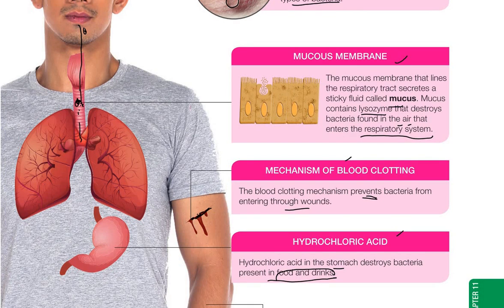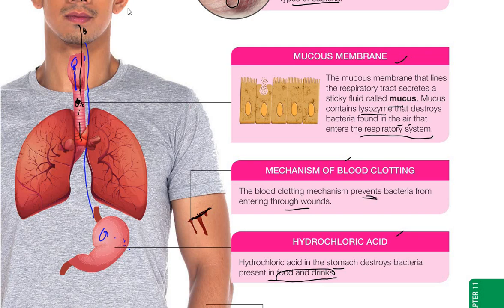Let's say you eat certain food, so this food will pass through, not through this one. This one is the trachea, maybe the esophagus here, below here, at the back of the trachea, and then directly go to the stomach. And then inside here, the bacteria in the food will be destroyed by the hydrochloric acid in the stomach.